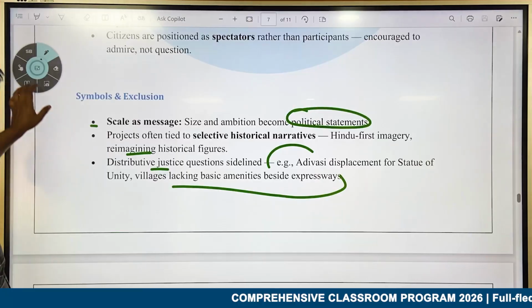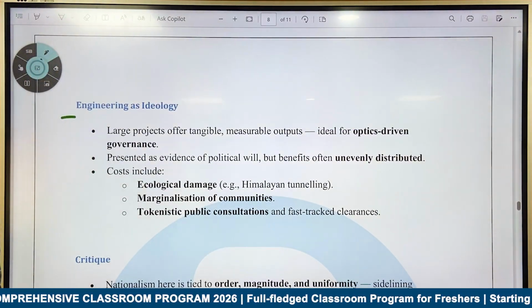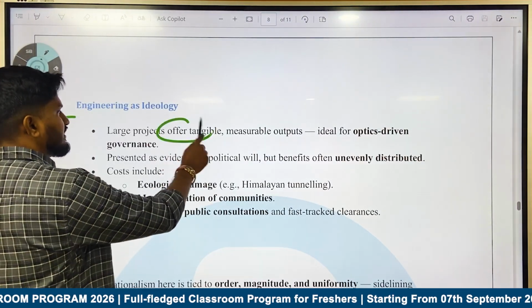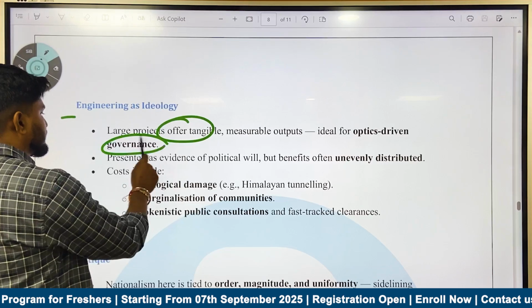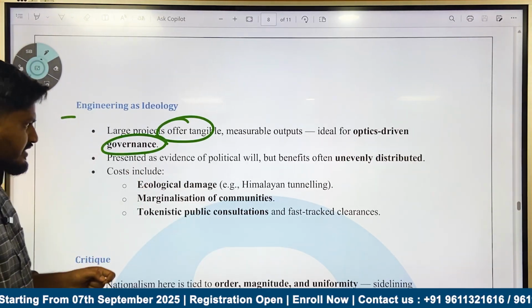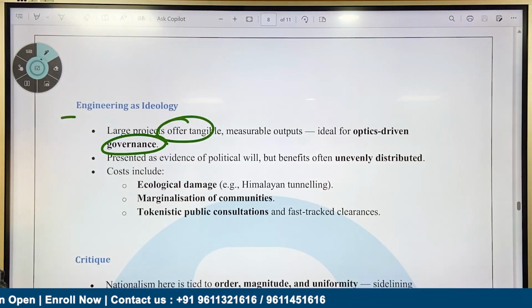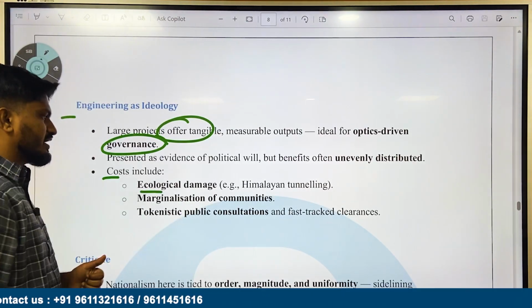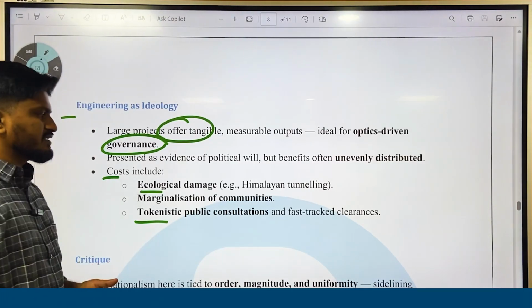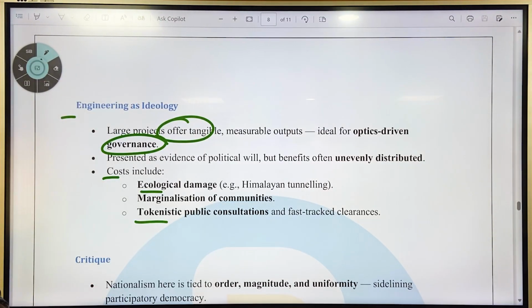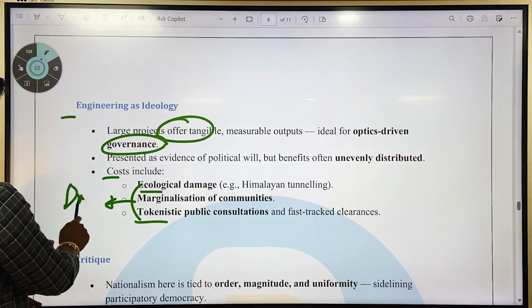Next is engineering as an ideology. That is, large projects offer tangible, measurable outputs ideal for optics-driven governance. It is presented as evidence of political will, but benefits are often unevenly distributed. Next, the costs include ecological damage, marginalization of communities, and tokenistic public consultations and fast-track clearances. So it is not properly resulting in proper distribution of wealth.